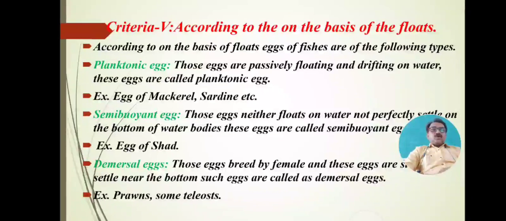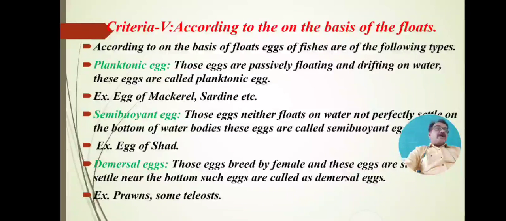These eggs are called planktonic eggs. Examples of planktonic eggs are the eggs of mackerel and sardine. They can move passively, floating on the water surface from one part of the sea or ocean to another.